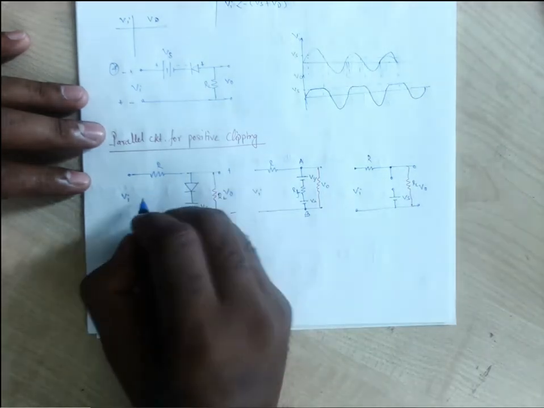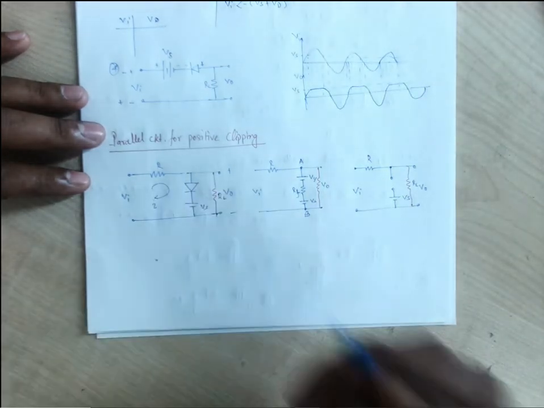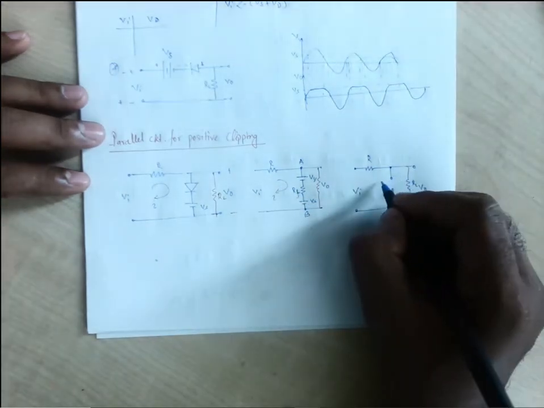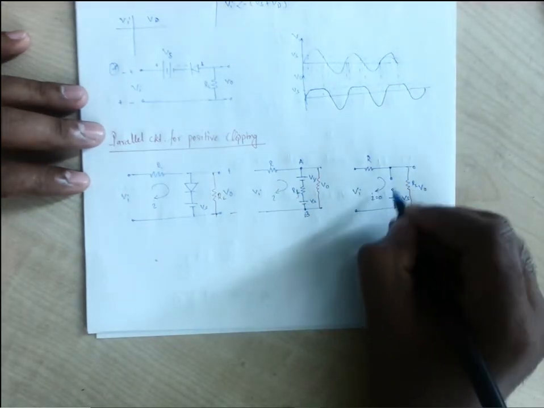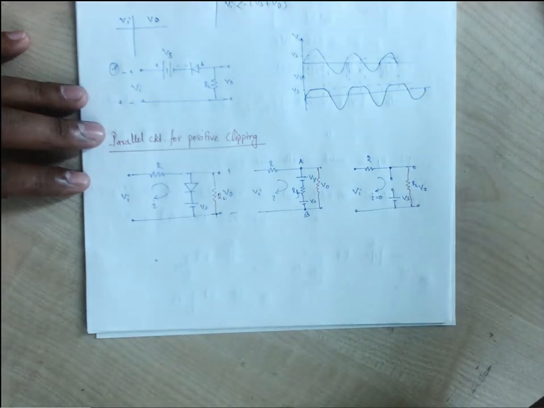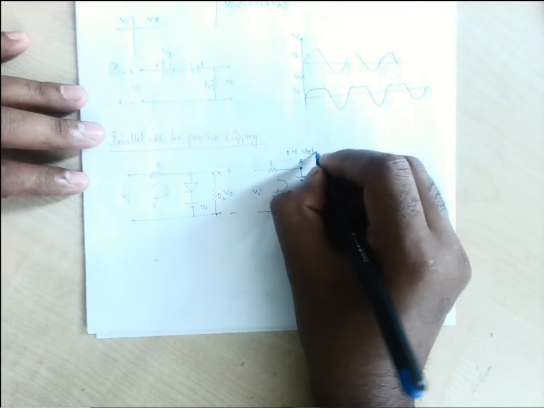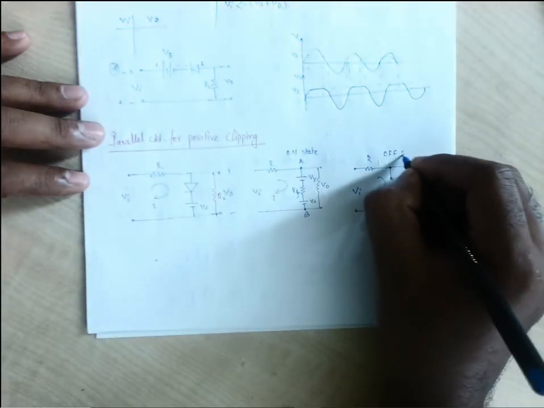Let us consider this is the current. For this case, I is equal to 0. This means we need to find out the voltage across the diode for which I is equal to 0. This is the on state, this is the off state.